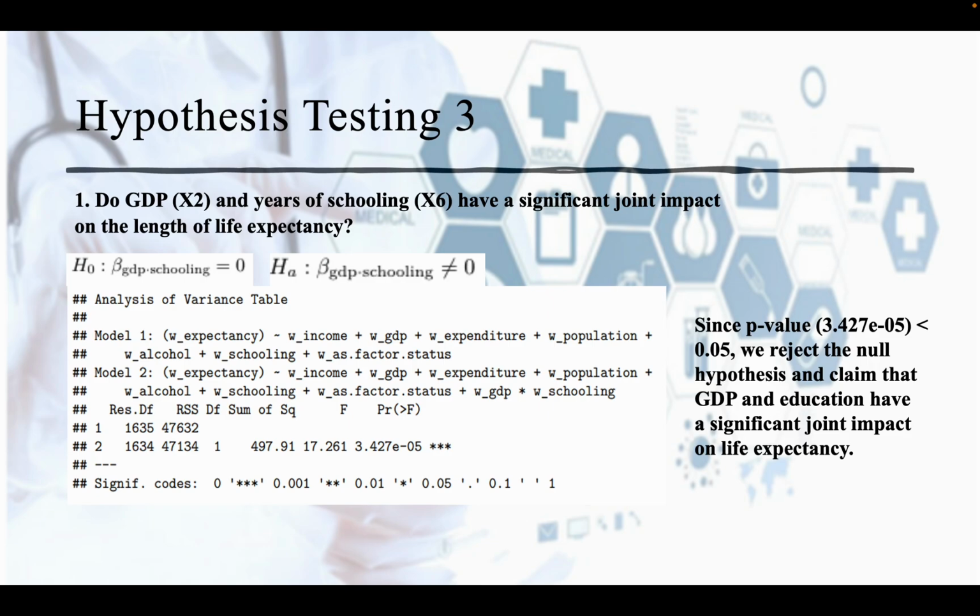Hypothesis testing 3. Do GDP x2 and years of schooling x6 have a significant joint impact on the length of life expectancy? Our null hypothesis is that the beta interaction equals 0, and our alternative hypothesis is that the betas are not all equal to 0. Since the p-value is smaller than 0.05, we reject the null hypothesis and claim that GDP and education have a significant joint impact on life expectancy.